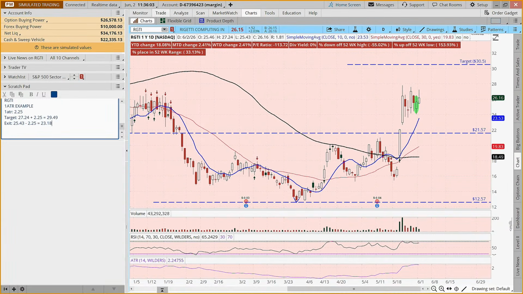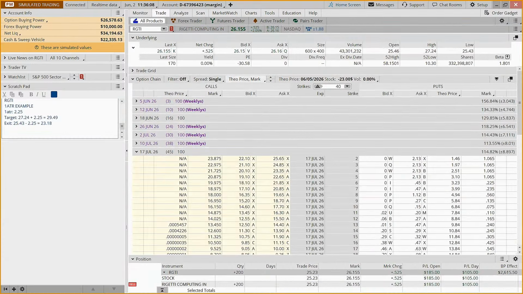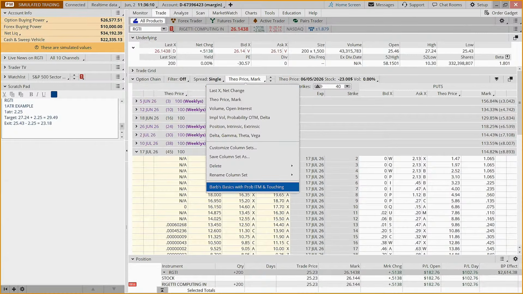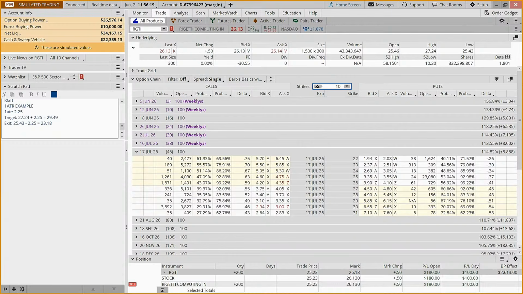Okay, so we're going to come to our trade tab. We're going to come out to July. We're going to bring this back to, I call this Barb's Basics. You can customize these. And I don't think we're going to need 40. We're going to go back to 10.